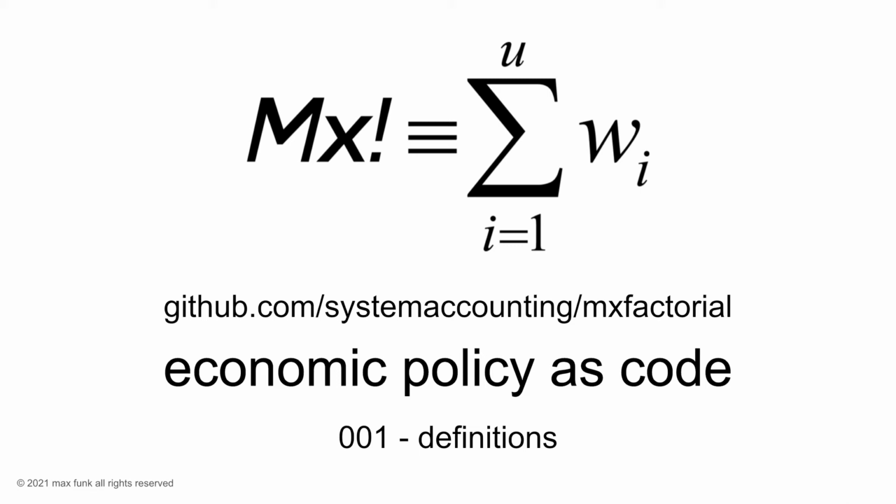This series of videos will demonstrate how to automate economic policy through code. A link to the GitHub repository is included in the video description. In the next videos, we'll describe the problem, what this equation means, then demonstrate the solution by observing various features of the app. We'll examine some requests and responses and review some code.